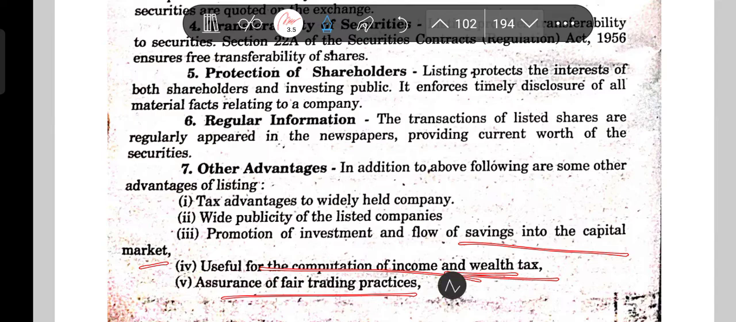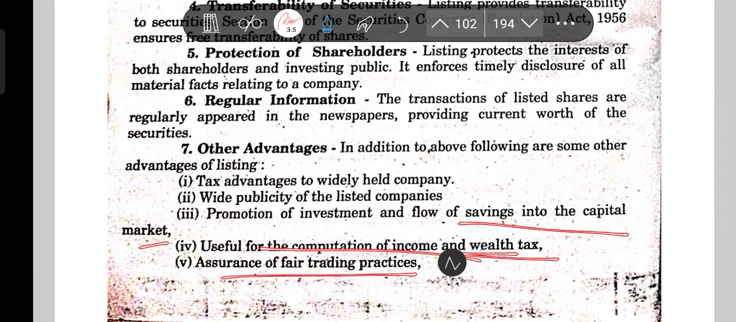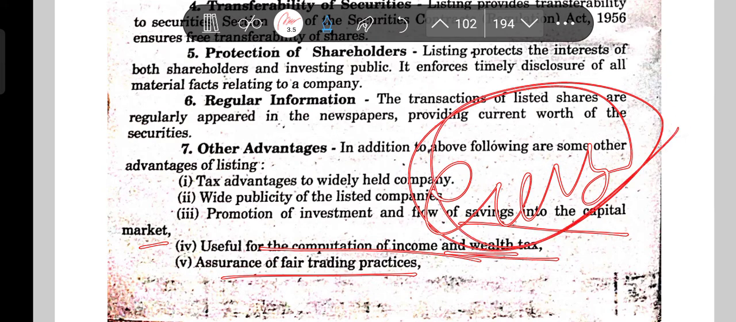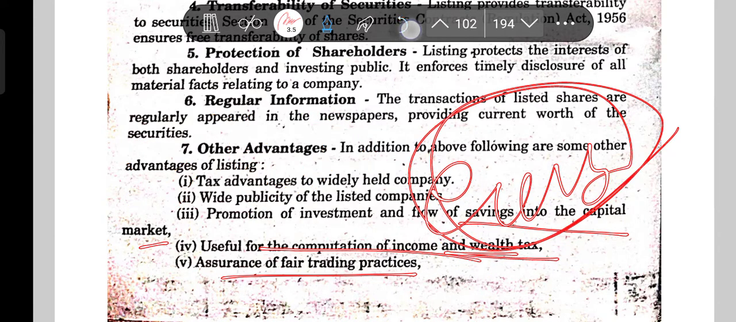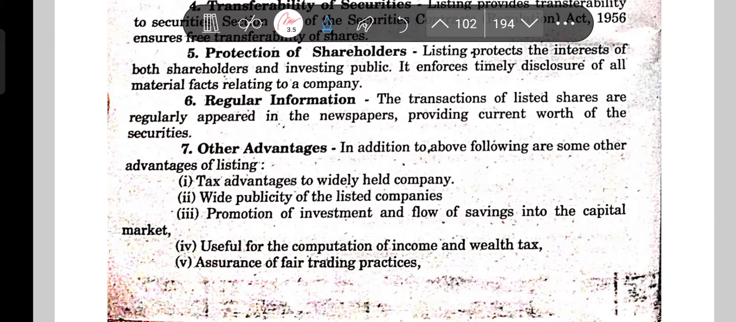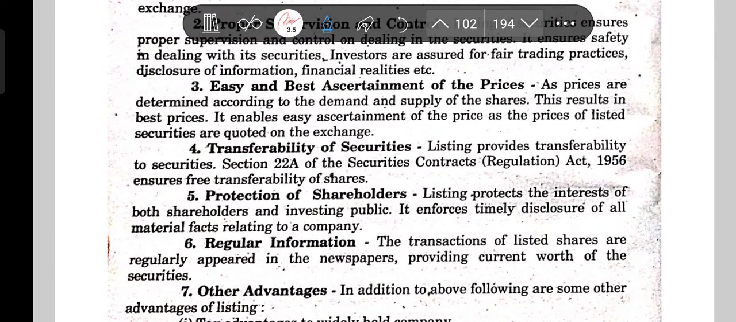So what are all the advantages? Ready market and liquidity, proper supervision and control, easy and best ascertainment of the price, regular supervision, easy marketability, best prices. Transferability of the security, protection to shareholders. All these are important points that you can remember and quote in your examination. Again, repeating once more: ready marketability and liquidity, proper supervision and control, investor security, regular information, and protection of the shareholder. Those are all the points.